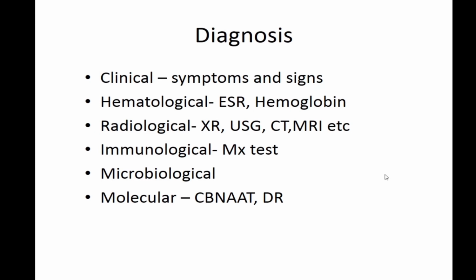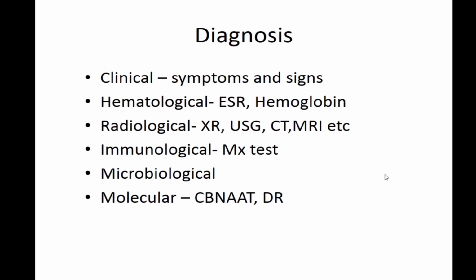So diagnosis. Now you will make a diagnosis based on all these signs, symptoms, the exposure history of contact with tuberculosis, and all these classical signs and symptoms that you might get. ESR may be raised, hemoglobin may be low. X-ray of the spine and the chest X-ray might tell you of the focus of primary as well as show the disease itself. Ultrasound will tell you the abscess formation, the cold abscess you might easily detect.